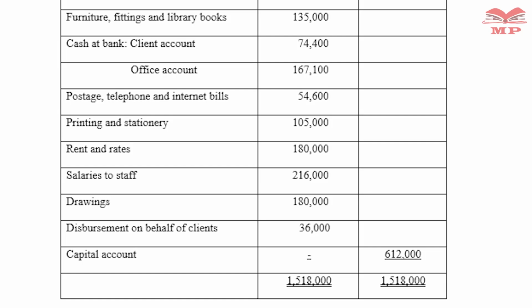Below that we have rent and rates, still an expense, which is an amount of 180,000. Below that we have salaries to staff, which is an amount of 216,000.